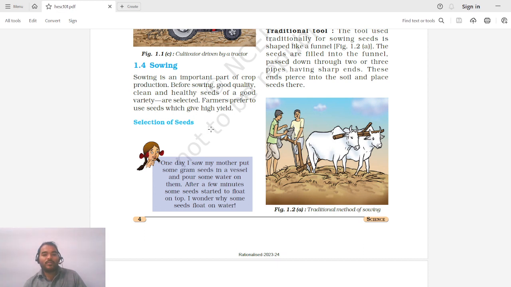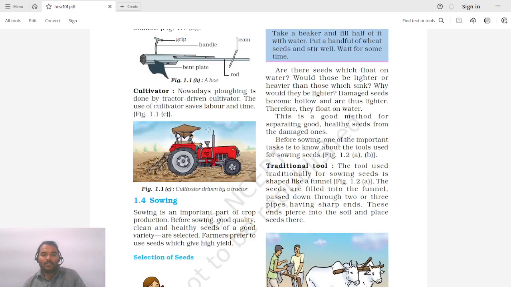Sowing is an important part of crop production because for sowing, good quality, clean and healthy seeds of good variety are selected. So sowing, what we do, we actually sow the seeds. So this seed selection has to be done properly. Good quality seeds, clean seeds and healthy seeds are to be chosen so that we will get good yield. Farmers prefer to use seeds which give high yield, right?